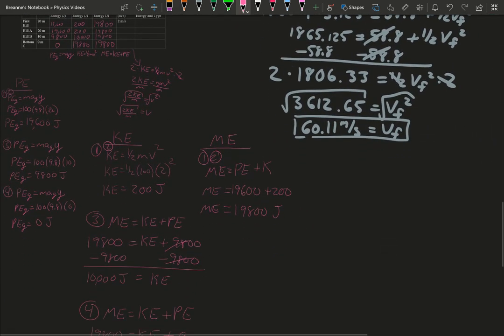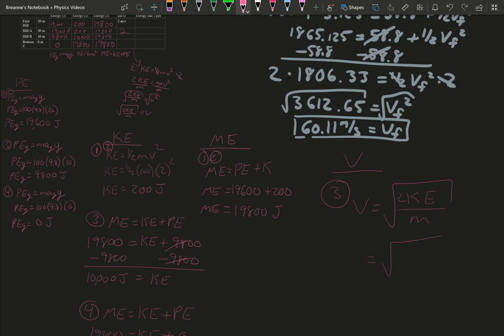Now the velocities. We have our equation here, so if we're looking for velocity, part 1 and part 2 are already done for us. But for part 3, we're going to use velocity equals the square root of 2 times kinetic energy over mass.